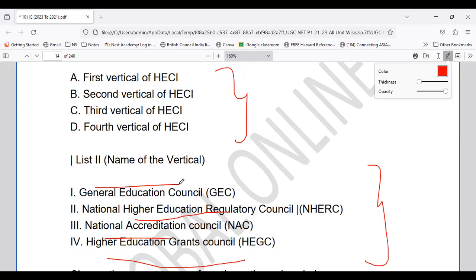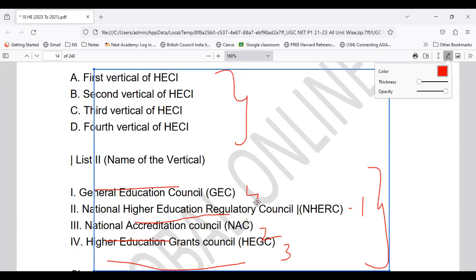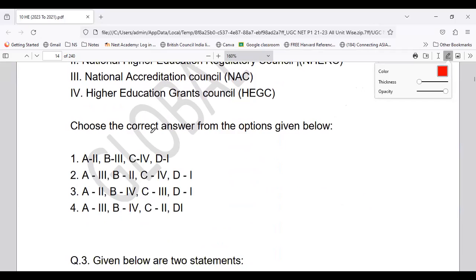I hope everyone is clear with that. Your first vertical is the National Council, the second is the Accreditation Council, the third is about higher education grants, and the fourth is the General Education Council. So which is the right answer? That is option number 1, where all the verticals I have repeated go in sequence. Okay, is it clear?